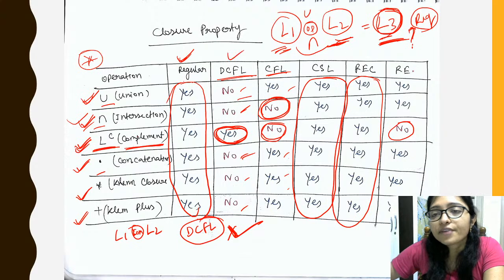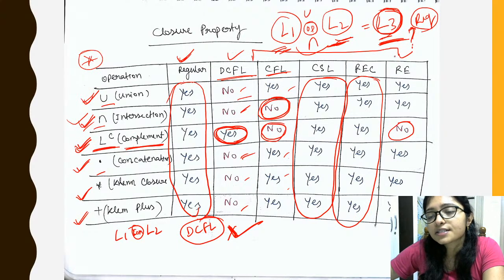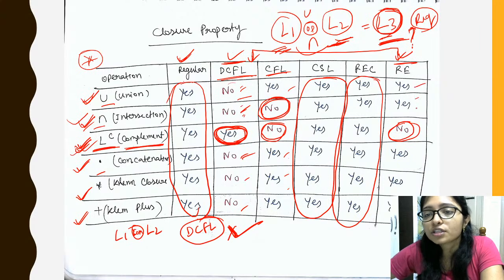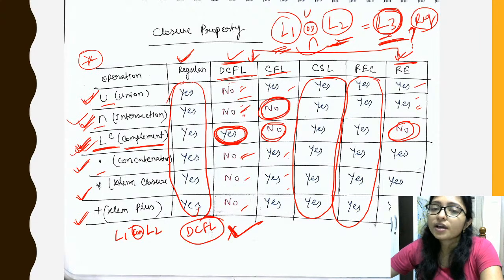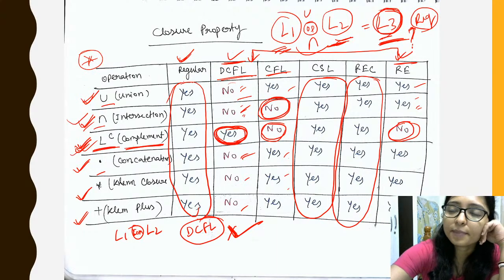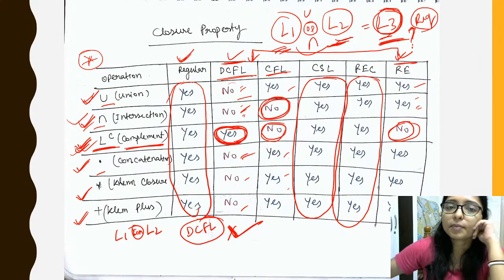DCFL and recursive enumerable are the reverse of each other. Here it is closed only under complement, but there it is not closed under complement. For the other operations it is not closed, and for the other operations it is closed. So, this is the trick to remember the chart.